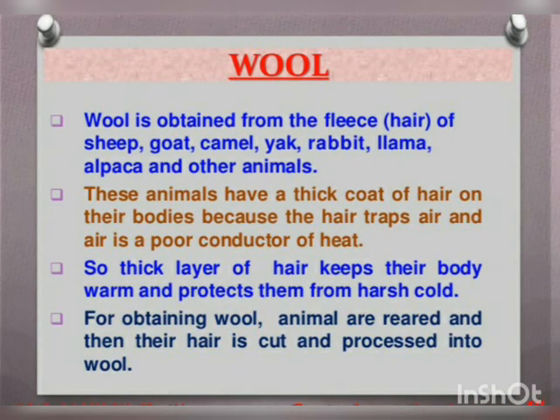Now, first we are going to learn about wool. Wool is obtained from the fleece, that is the hair of the sheep, goat, camel, yak, rabbit, llama, alpaca, and other animals. We obtain the wool from these animals. These animals have a thick coat of hair on their bodies because the hair traps air, and air is a poor conductor of heat. That's why it protects them from the harsh cold in the winter season.